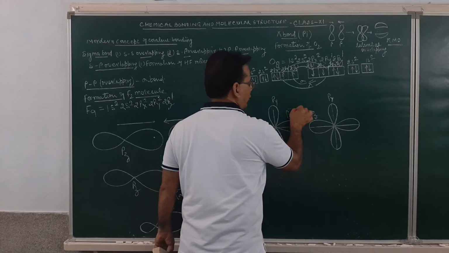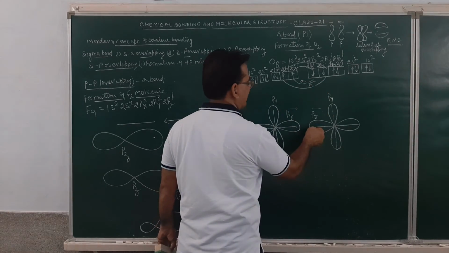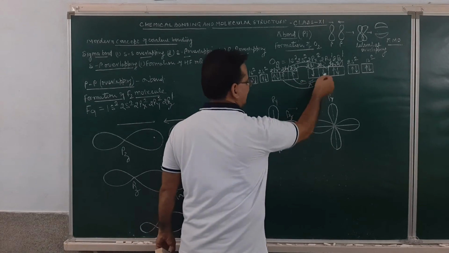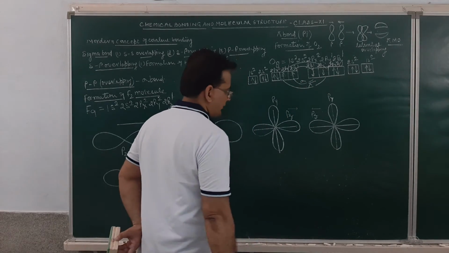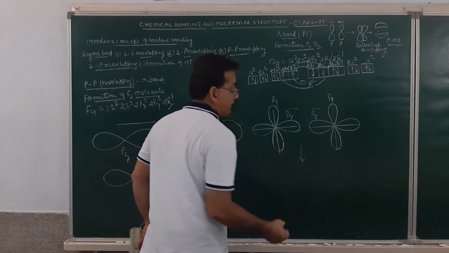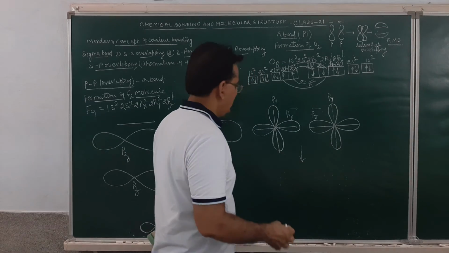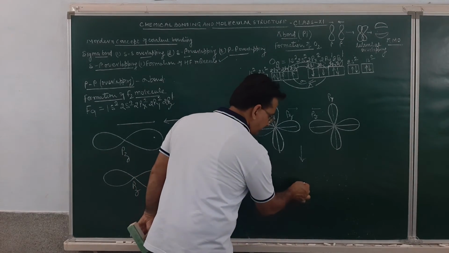Each is having one electron, and py is also having one electron. So when they approach each other along the internuclear axis, they will overlap along the internuclear axis, resulting in the formation of a sigma bond.